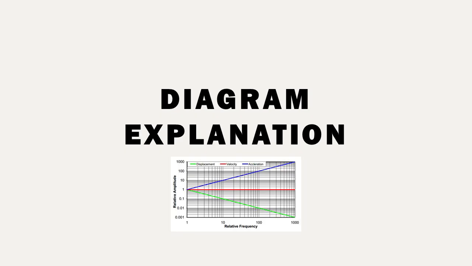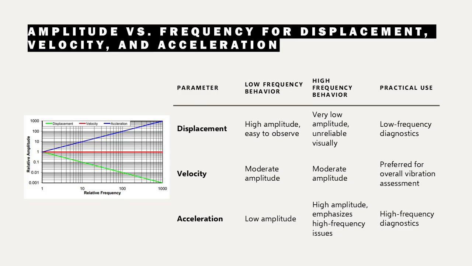Amplitude versus frequency for displacement, velocity, and acceleration. The provided diagram illustrates the relationship between amplitude and frequency for displacement, velocity, and acceleration. At low frequencies, displacement exhibits the highest amplitude, making it visually prominent. As frequency increases, displacement amplitude decreases sharply, while acceleration amplitude rises significantly, dominating the high-frequency range. Velocity remains relatively uniform across the spectrum, offering a balanced representation of vibration energy.